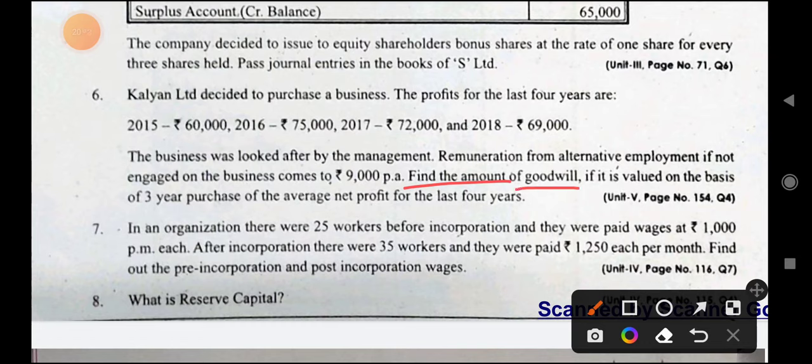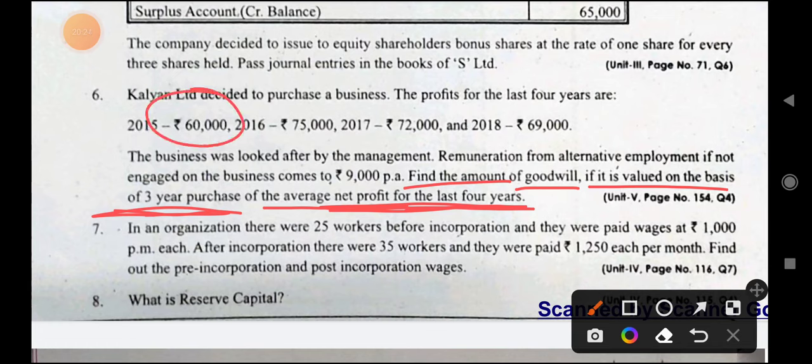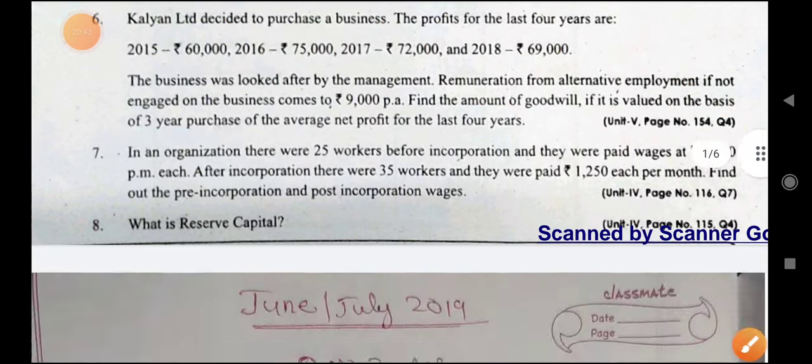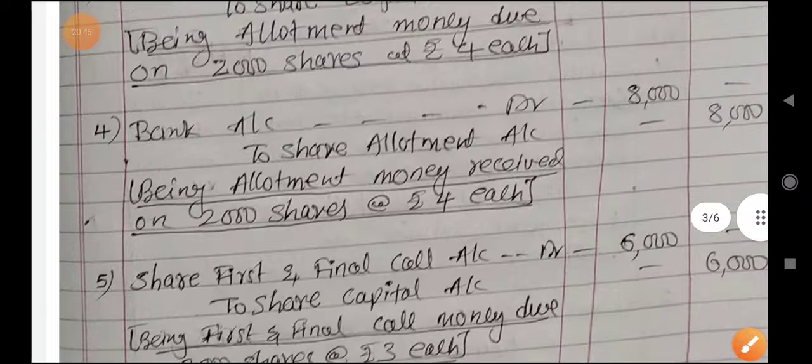Find amount of goodwill if it is valued on the basis of 3 years purchase of average net profits of last 4 years. How many years? 3 years. Of average profits they said. Which average they didn't say. That is why whenever average profit is said, just wait a second and see. I said, see the profits 60, 75, 72 gone down and again down. So increase decrease दोनों भी हो रहे, तो simple average profit we need to do. Let us do under simple average profits method this valuation of goodwill.